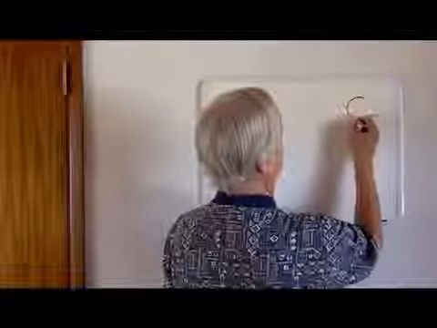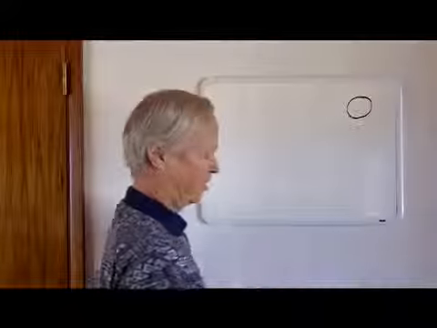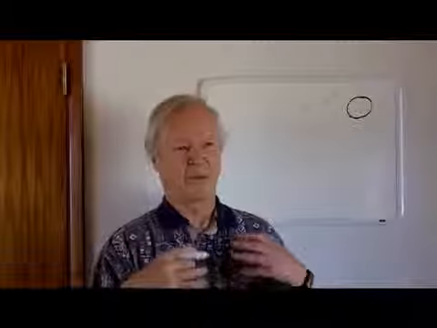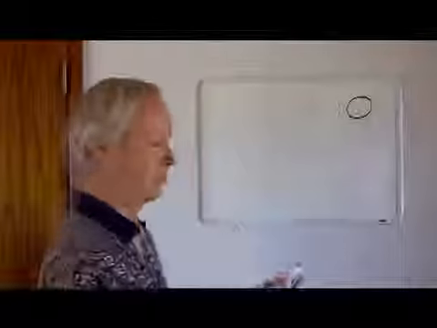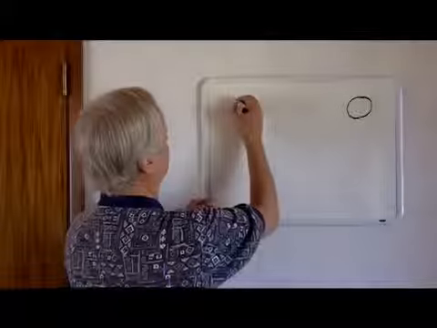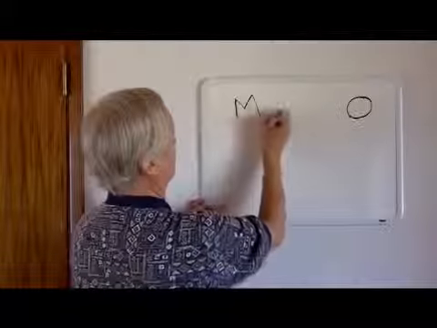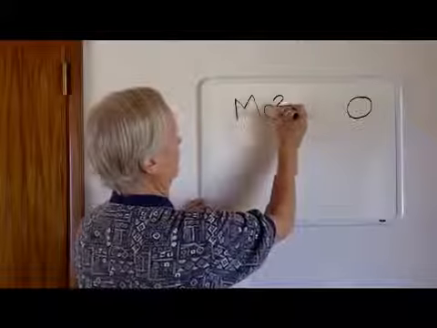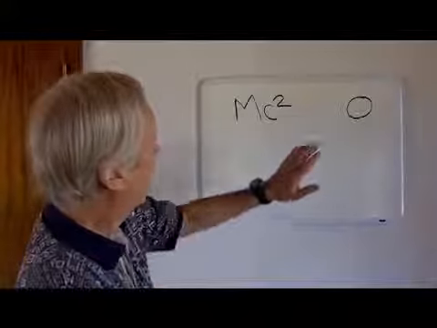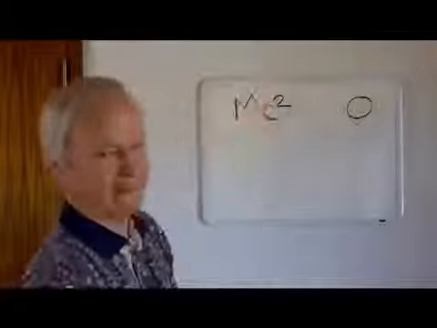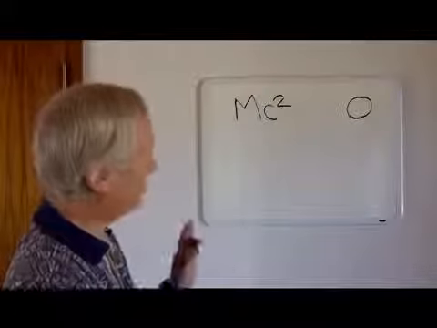Let's say nothing mathematically is zero, and that the matter in the universe, the stuff we see, we can represent by mass times the speed of light squared, Einstein's famous equation. But how do you go from zero to that? The laws don't allow that.